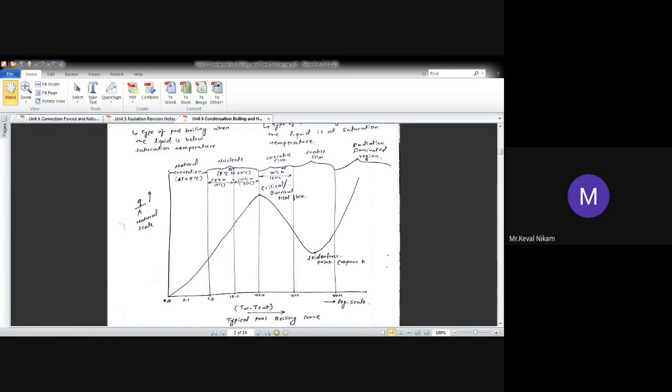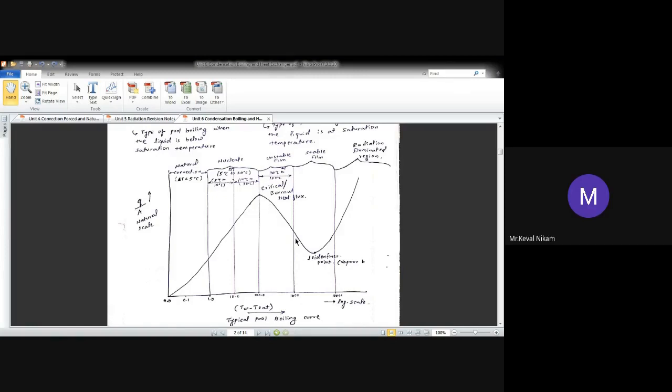Okay, it will reach the maximum, that is the point called the critical heat flux point or burnout heat flux point. The maximum heat flux is known as the critical heat flux point or burnout heat flux point. If we go on increasing the temperature difference, what is going to happen? The heat flux is going to decrease.